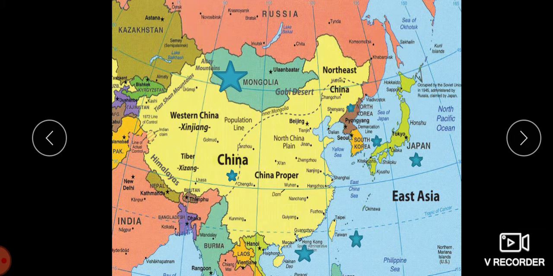East Asia includes, children, China, Mongolia, North Korea and South Korea, Japan, Hong Kong, and Taiwan, and all these come under East Asia.